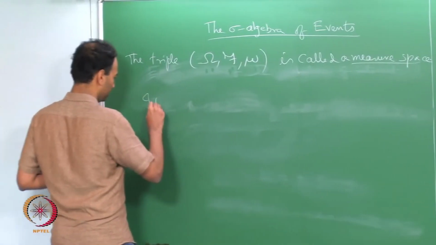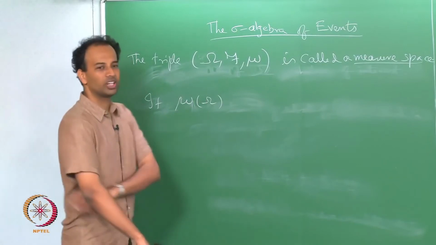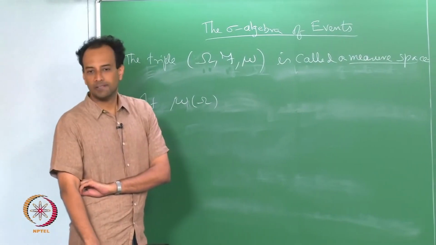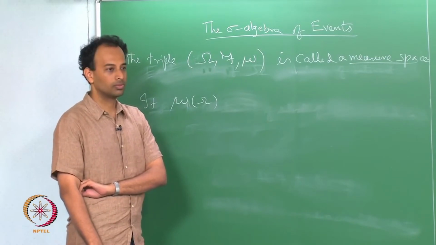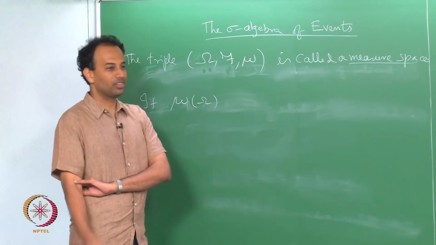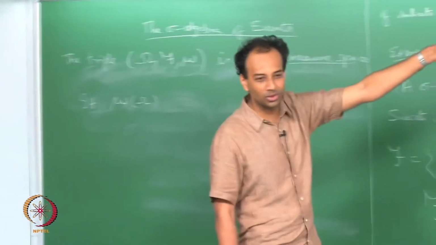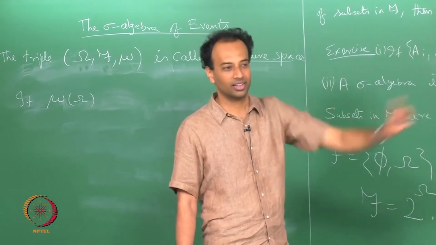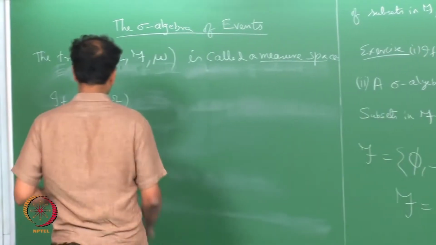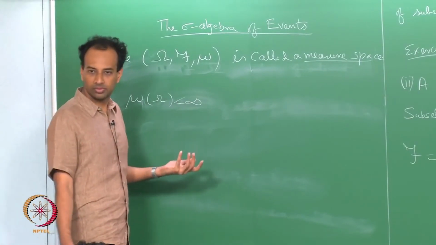So what value can mu of omega possibly take? I have not said anything about it. Mu maps F-measurable sets to [0, infinity], infinity included. So it could be that this is finite.